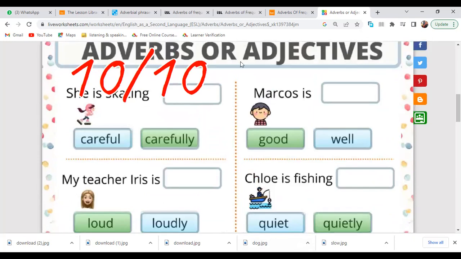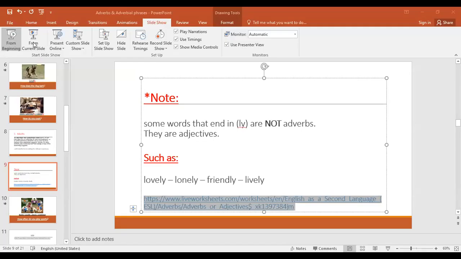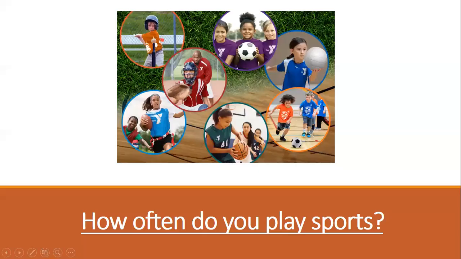Great job. So now I think it's clear for you what the adjectives are. Back to our PowerPoint presentation. All right. So we will move on to the second concept of this lesson.